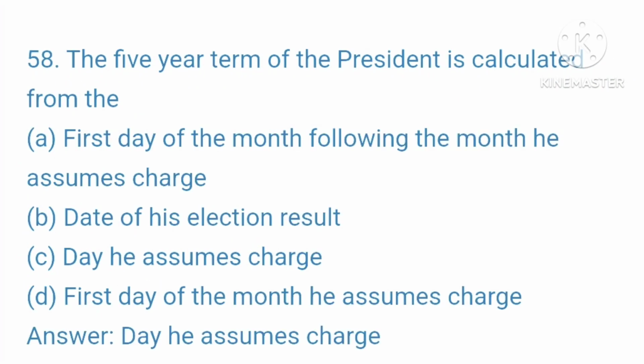58. The 5-year term of the president is calculated from A. the first day of the month following the month he assumes charge. B. Date of his election result. C. Day he assumes charge. D. First day of the month he assumes charge. Your right answer is day he assumes charge.